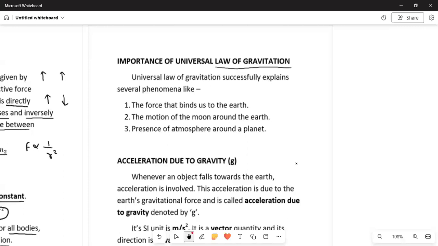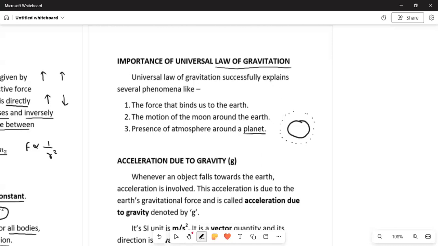Then next is the presence of atmosphere around the planet. Here not only earth is meant but all the planets. Every planet has some atmosphere around it. If this is our earth, there is a presence of atmosphere around it, and this is because of the attraction.